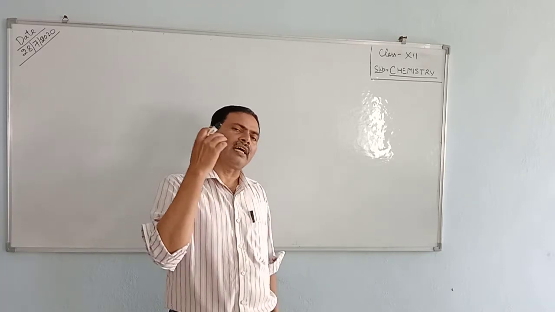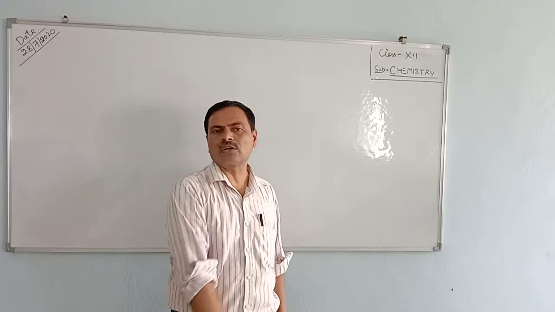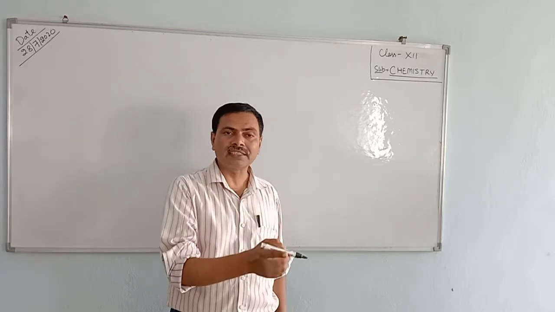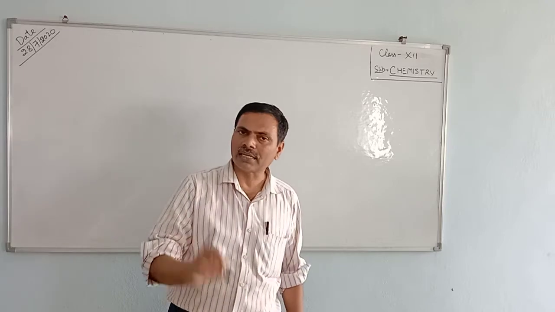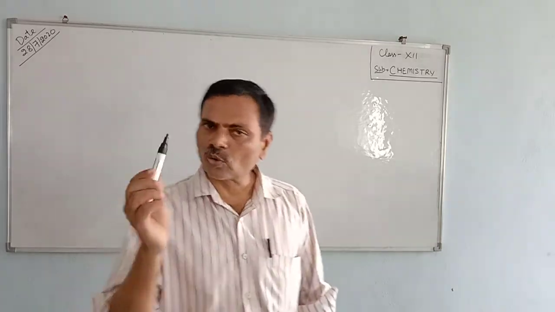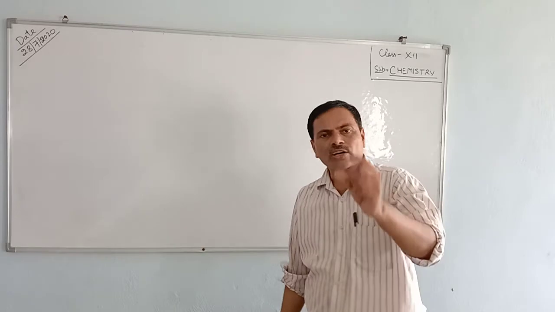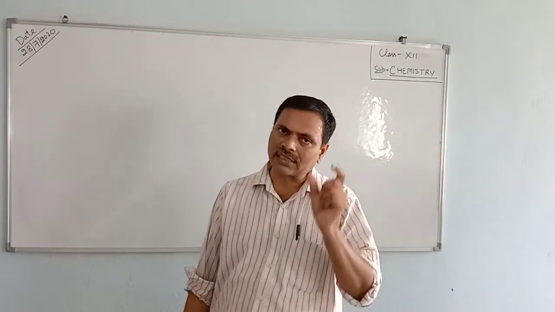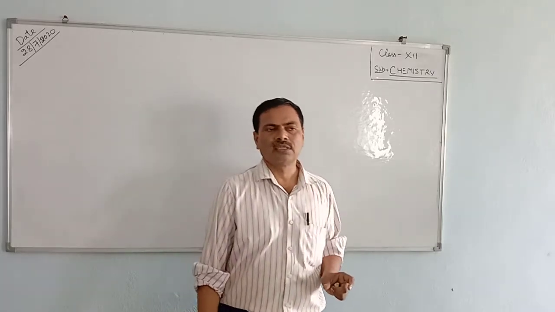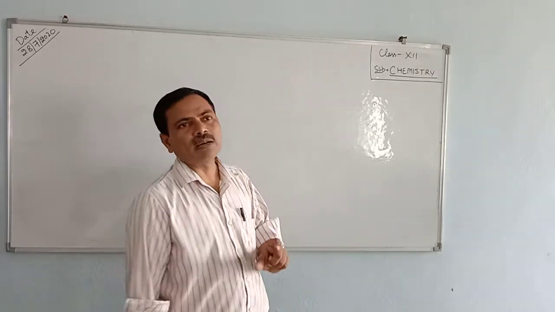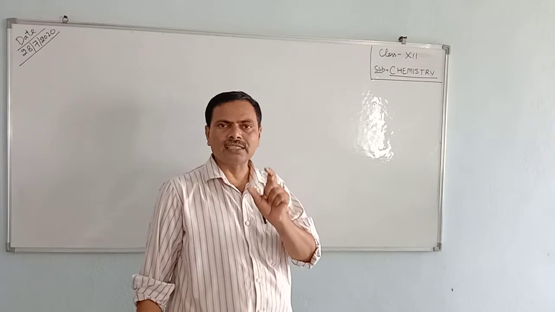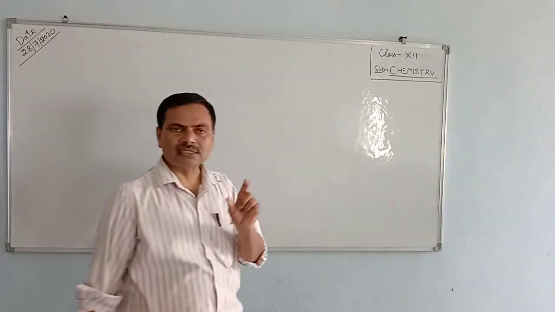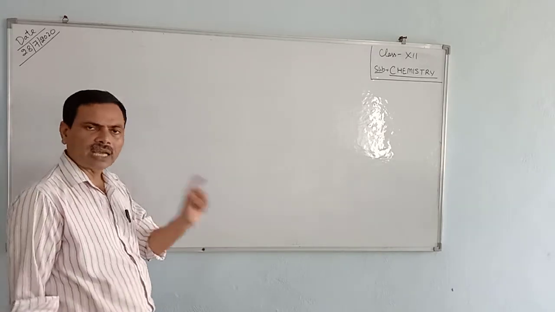Yesterday I had explained the classification of alcohol: monohydric alcohol, dihydric alcohol, trihydric alcohol and polyhydric alcohol. Monohydric alcohols can be classified into three categories: primary alcohol, secondary alcohol and tertiary alcohol. Especially you have to study in detail regarding the primary alcohol, and in the primary alcohol, we are discussing the general method of preparation of the alcohol.